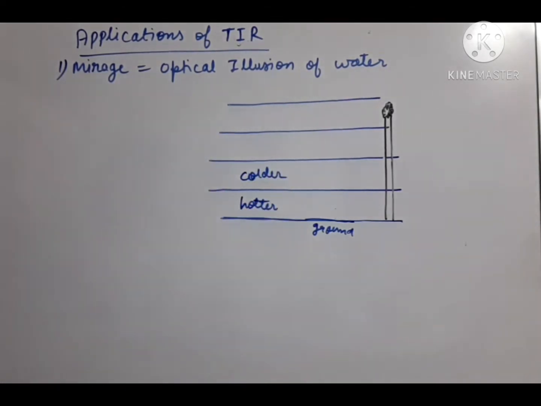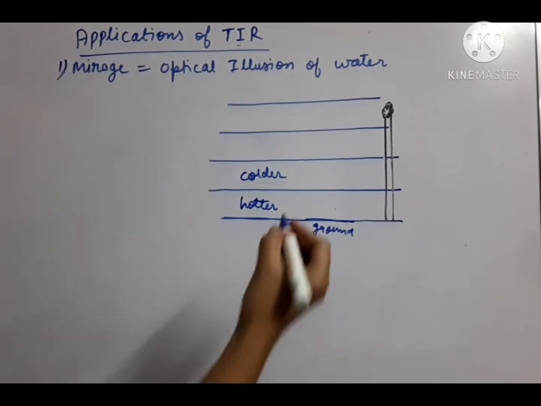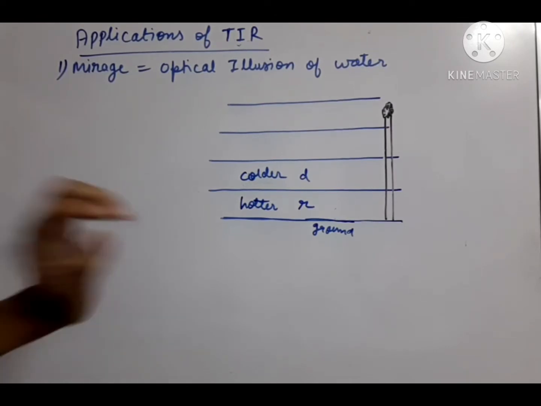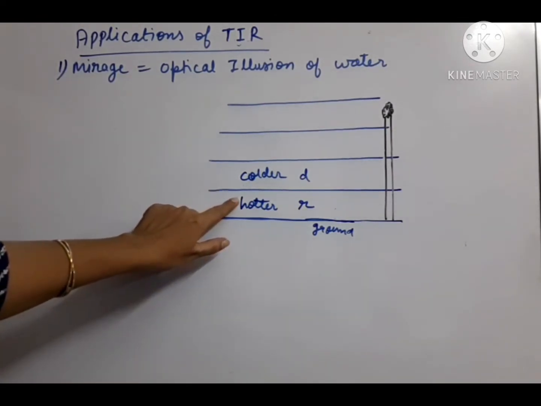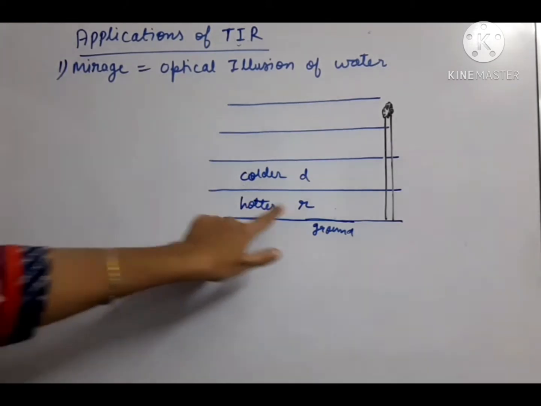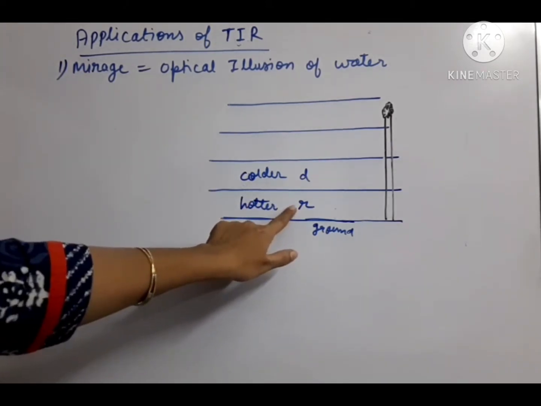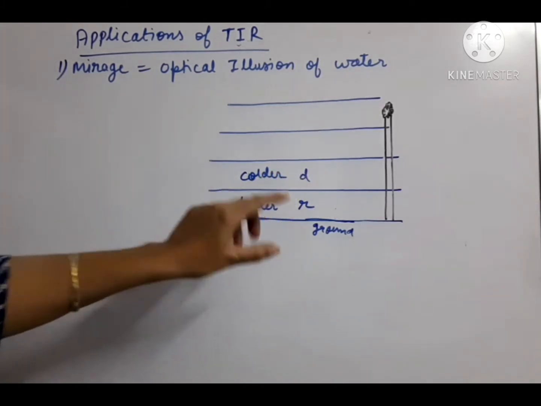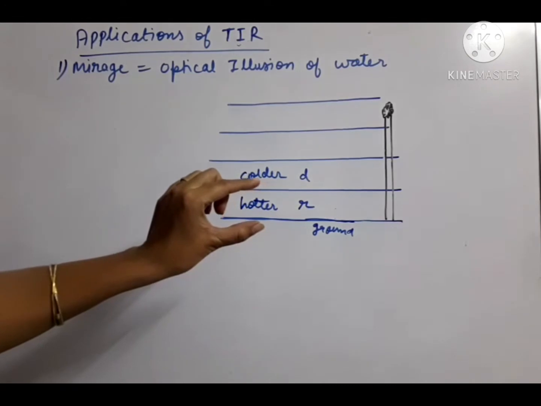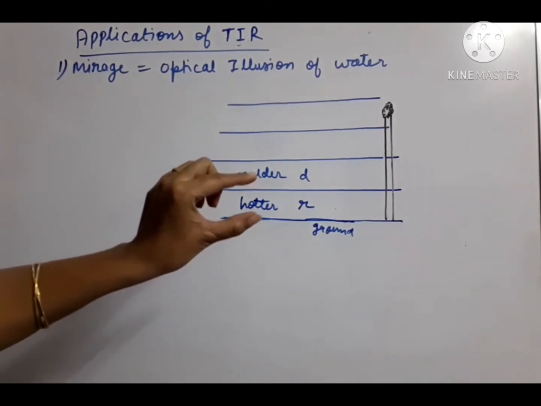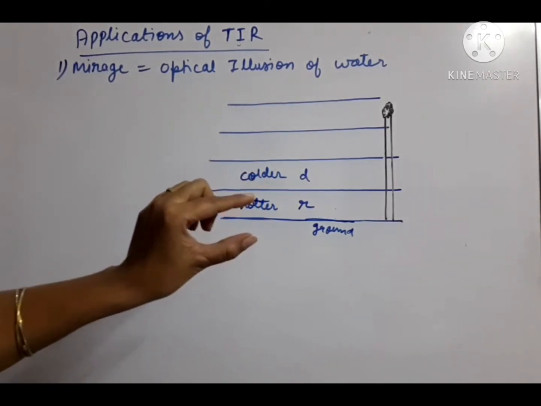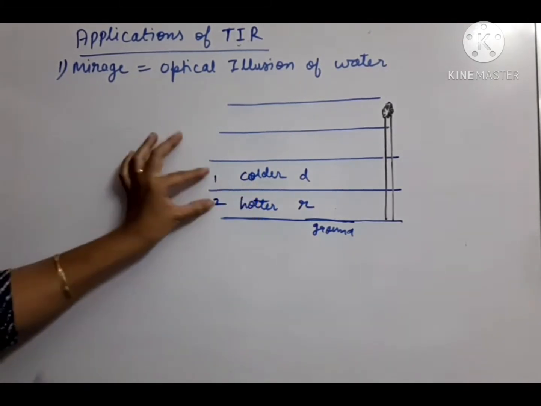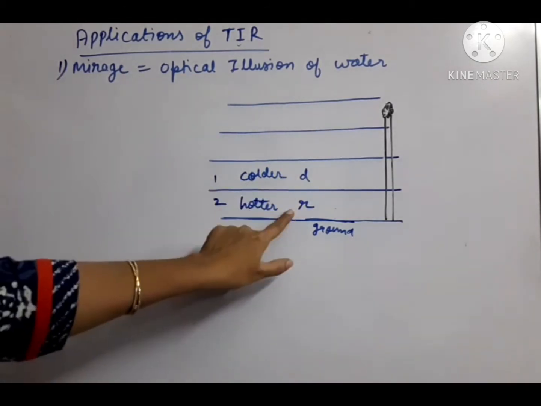Now you must be knowing that hotter air is always rarer and colder air is always denser. Why is it so? Hotter air has the particles far apart. That's why this layer of air is called rarer, and in colder air the particles are very close, so that is denser. So whenever we compare two layers of air, temperature will decide which layer is denser and which layer is rarer. If we compare these two layers, 1 and 2, then this is denser, this is rarer.